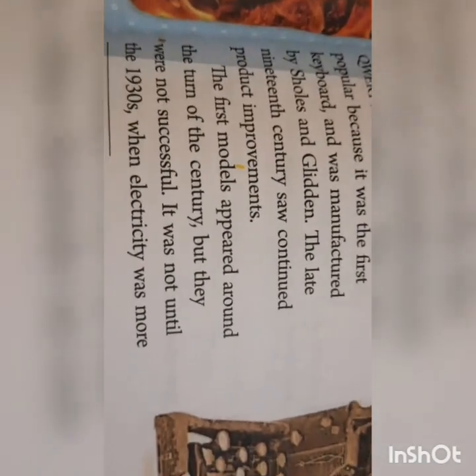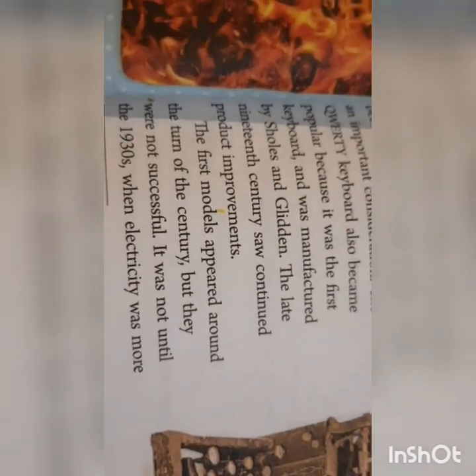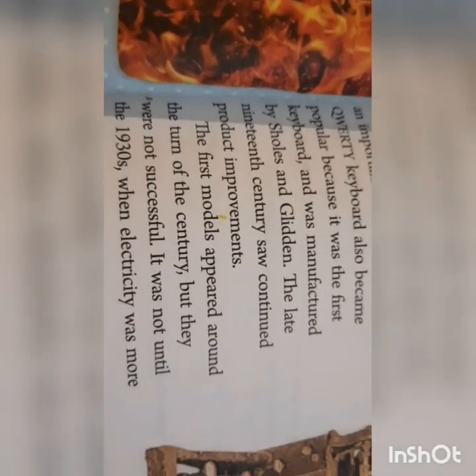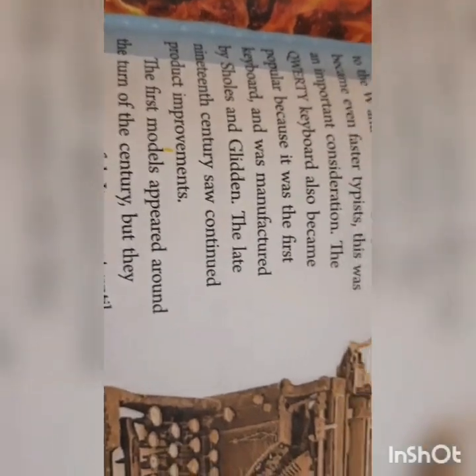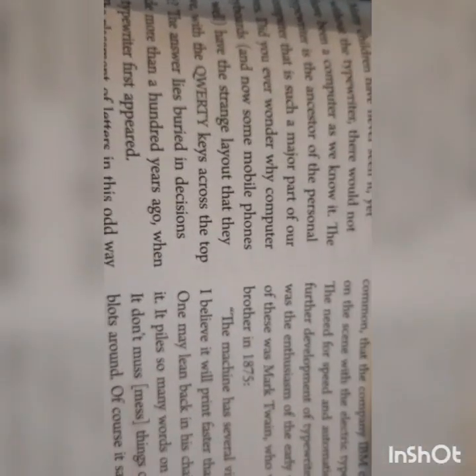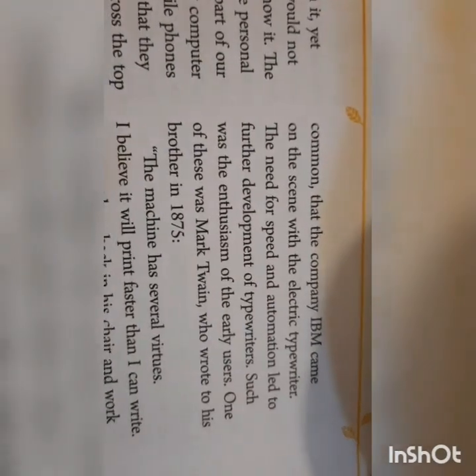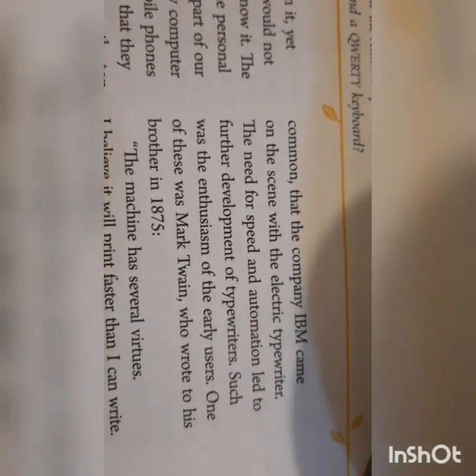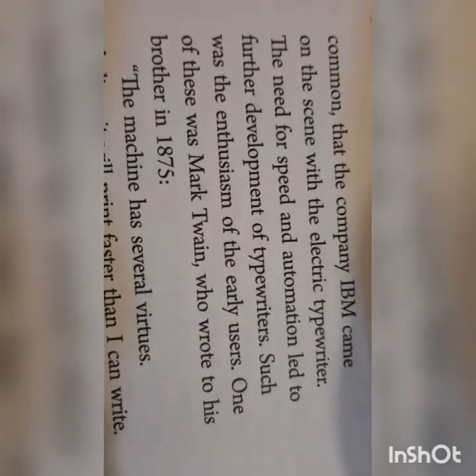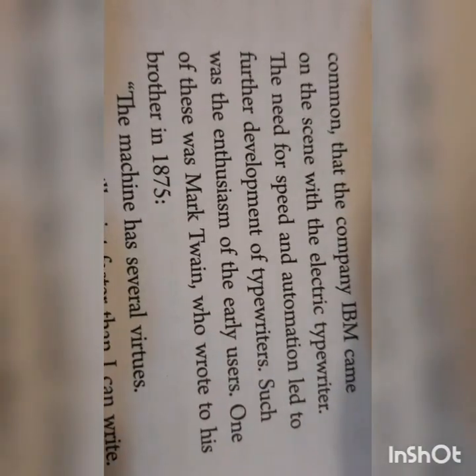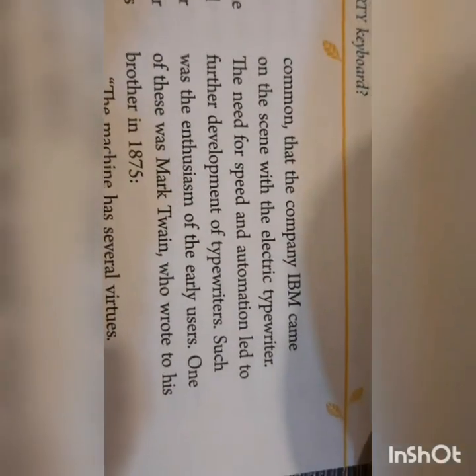So let's read further. The first models appeared around the turn of the century, but they were not successful. It was not until the 1930s, when electricity was more common, that the company IBM came on the scene with the electric typewriter. So first it was a manual typewriter, then it was an electric typewriter. The need for speed and automation led to further development of typewriters. Such was the enthusiasm of the early users.